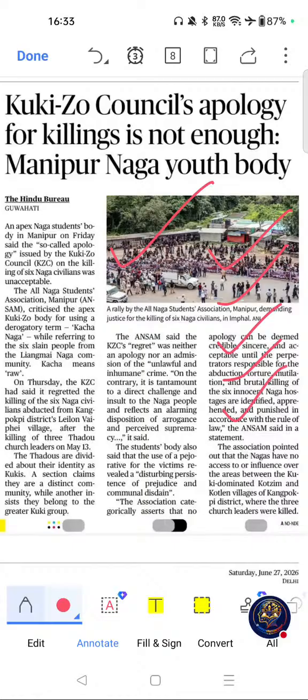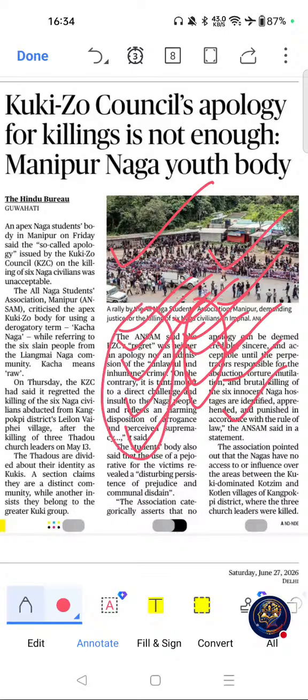Move on to PYQ connections. Questions have appeared on internal security, ethnic conflict, Northeast India and peace building. These are the PYQ connections. Move on to key themes. Manipur conflict, ethnic conflict, peace process, internal security and Northeast India. These are the key themes related to this article, and possible question areas are northeastern states and internal security agencies. These are the possible question areas related to this article. Now move on to the next important article.